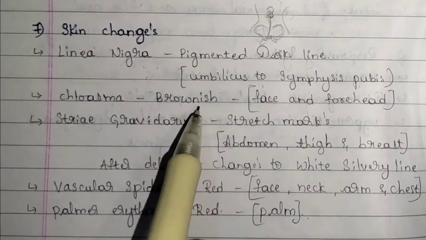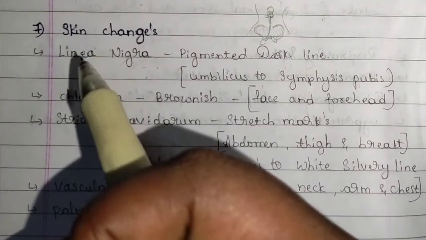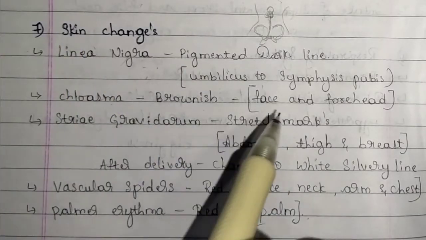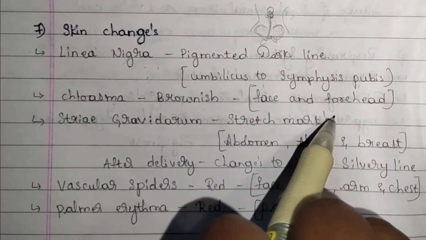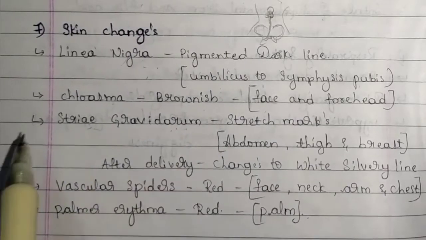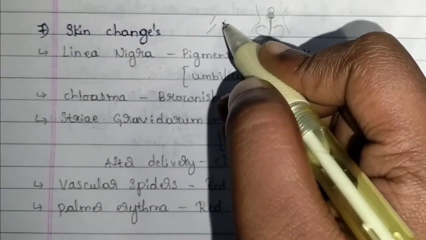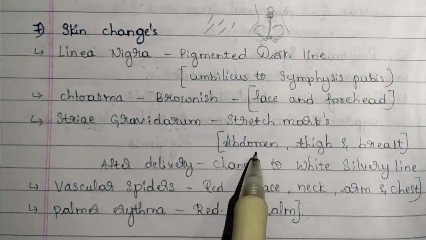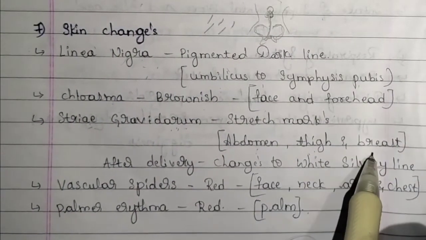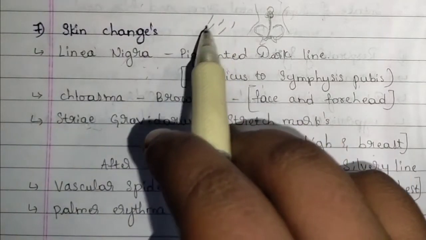Chloasma. Chloasma is nothing but brownish colored dots or patchy areas that are seen on the face and forehead. Striae gravidarum. Striae gravidarum is nothing but stretch marks. Stretch marks will be lines like this which are seen in the abdomen, thighs and breasts. In these areas you can see stretch lines like this.